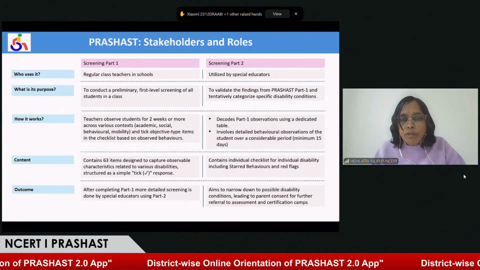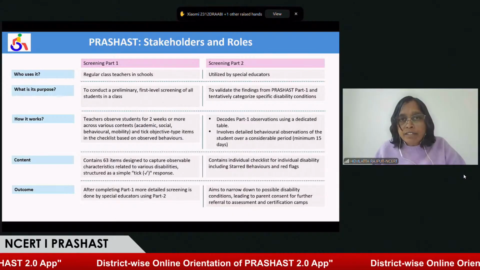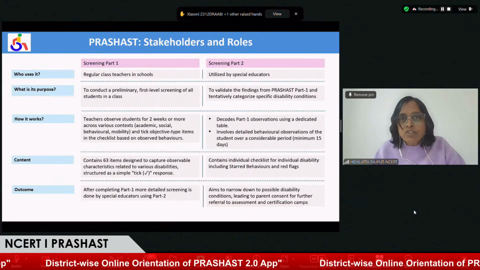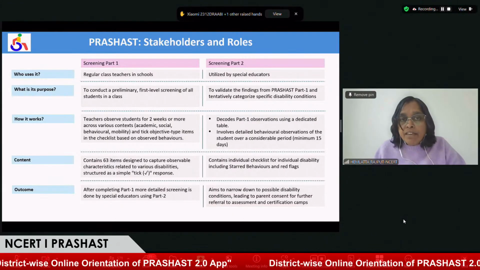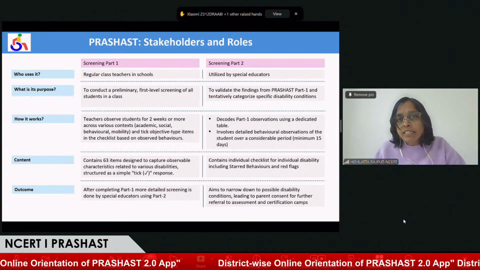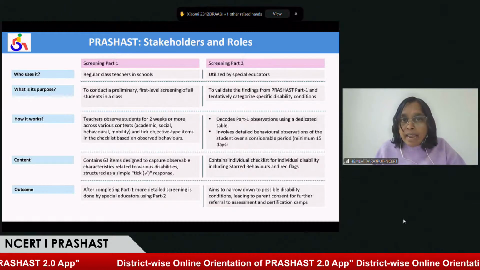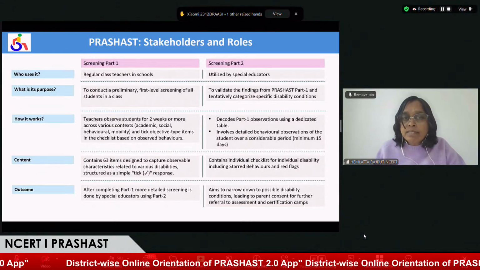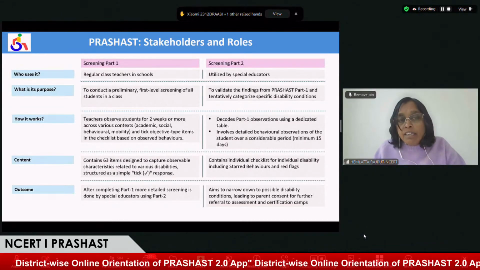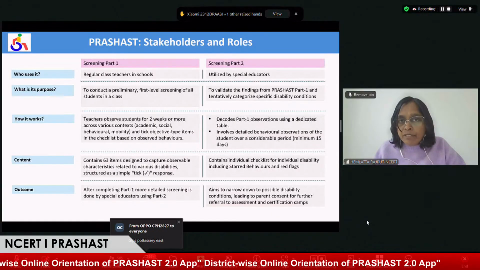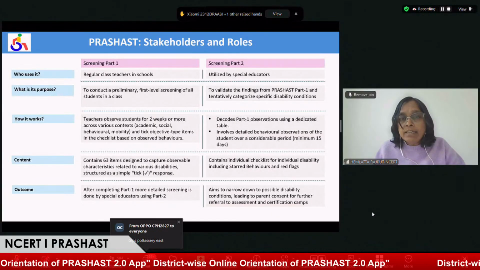The most important thing is that the students are observed continuously in the classroom and school, and their behavior and actions are noted. Then the teacher reads the 63 statements, and whenever they find alignment with a statement, they select it. If you don't find any alignment with these 63 statements, you can select none of the above.